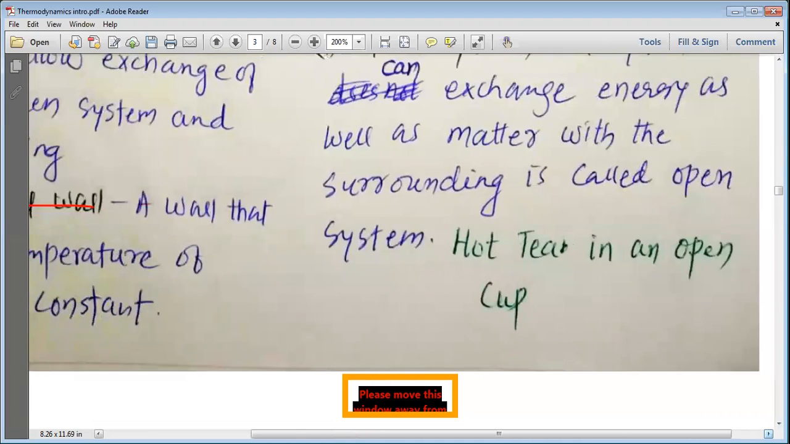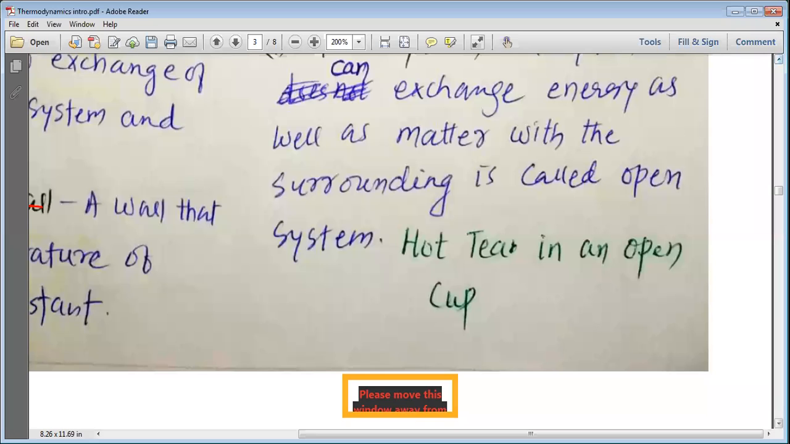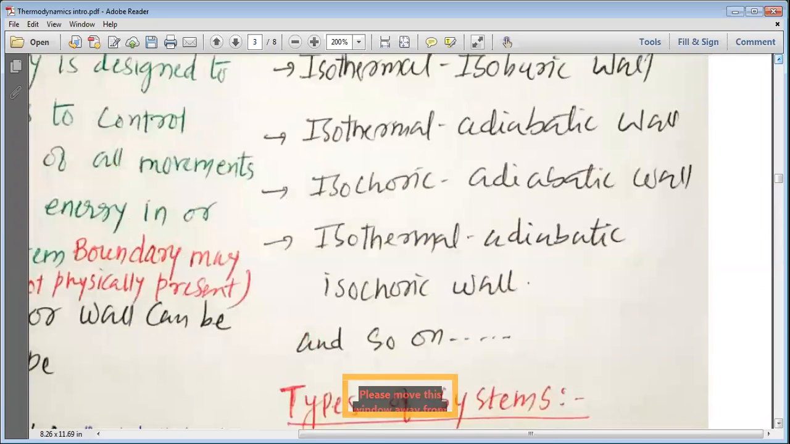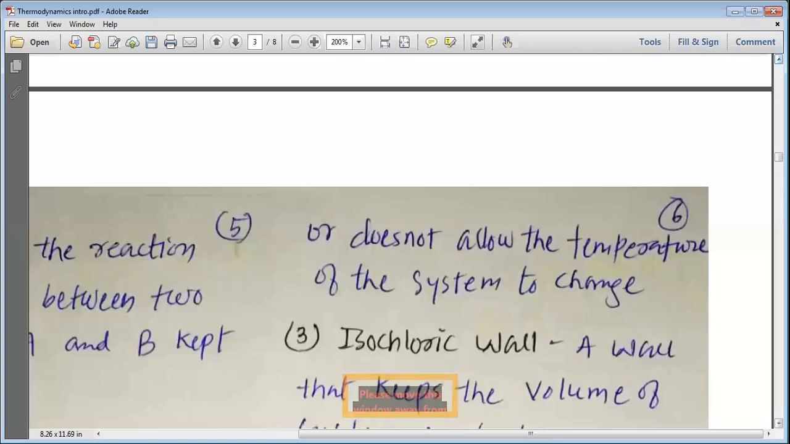Adiabatic does not allow the heat content of the system to be changed. Isothermal does not allow the temperature of the system to change. Isochoric wall.